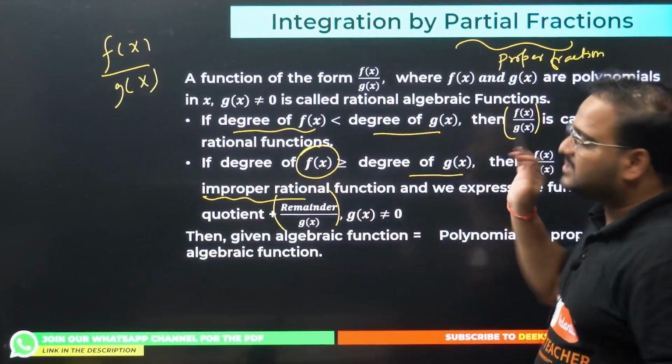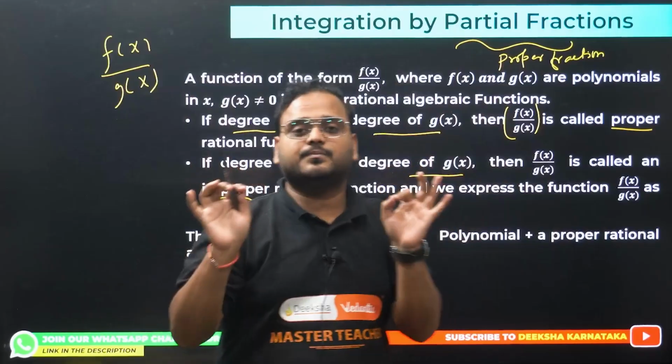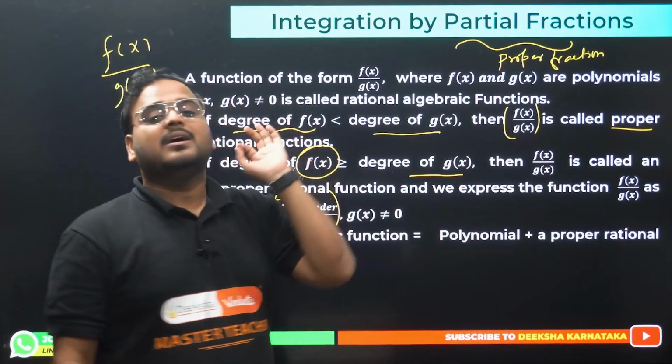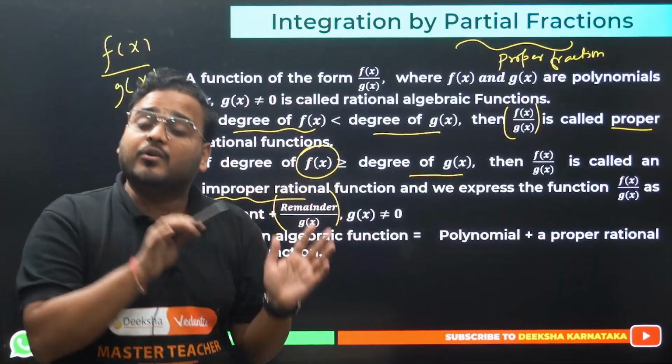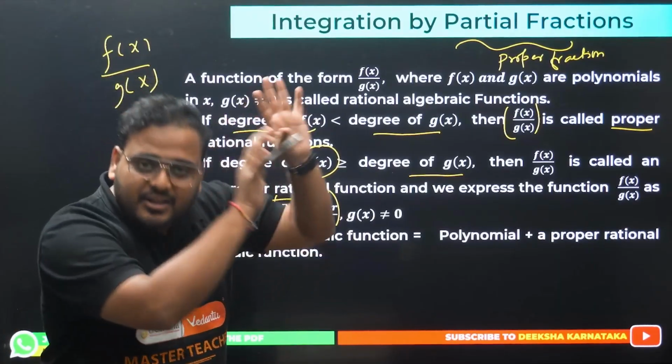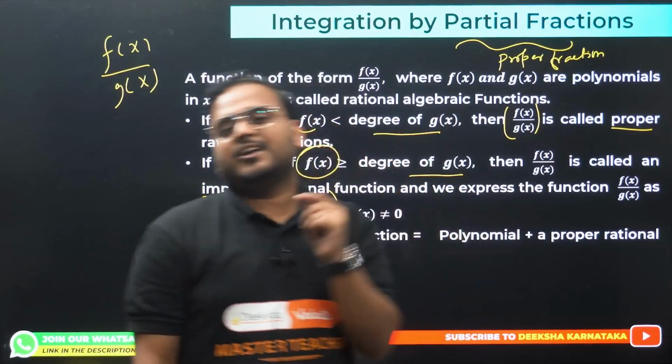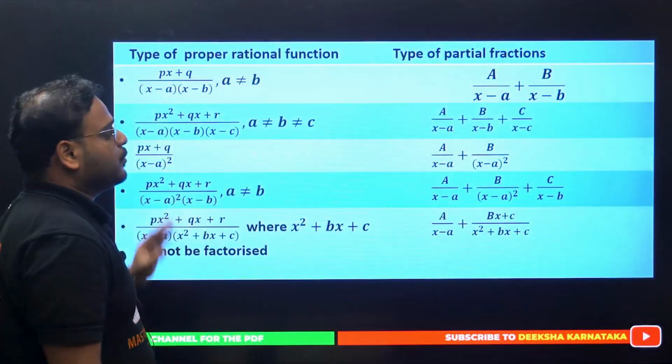Okay, so understand this. Conclusion of this slide is very simple. Partial fraction is applied to only proper rational function. How do we define proper rational function? Degree of the numerator function is less than degree of denominator function. That's what the conclusion of this slide was.